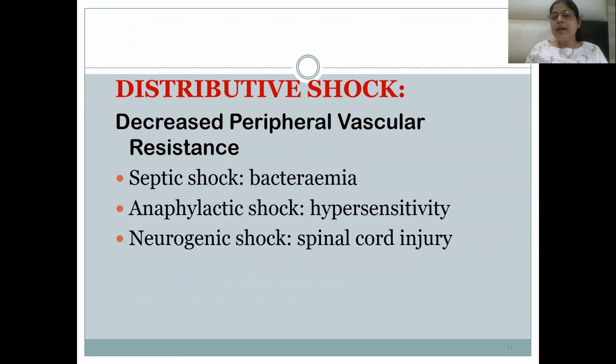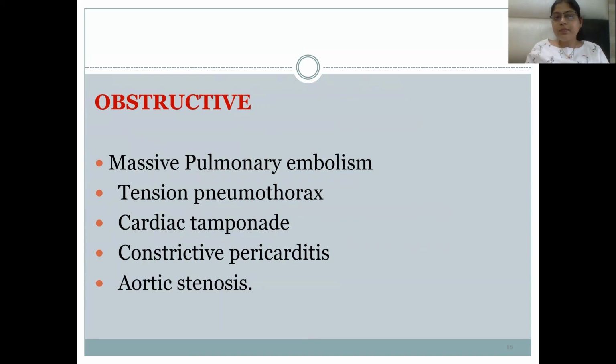Neurogenic shock occurs when there is any spinal cord injury, or when anesthesia is given and there is a blocking of the sympathetic and parasympathetic nerves. That can lead to neurogenic shock.